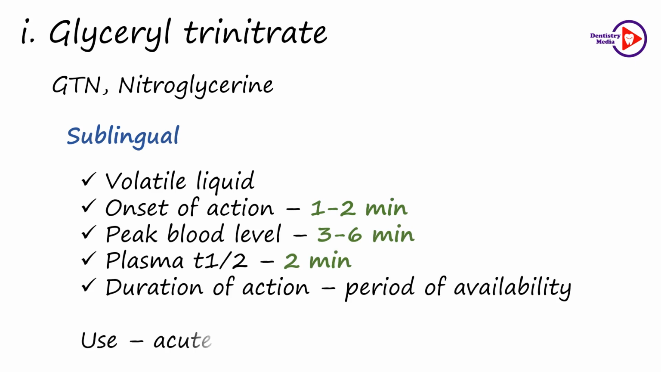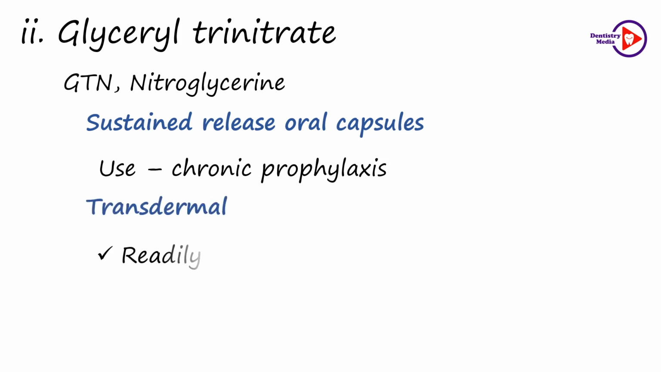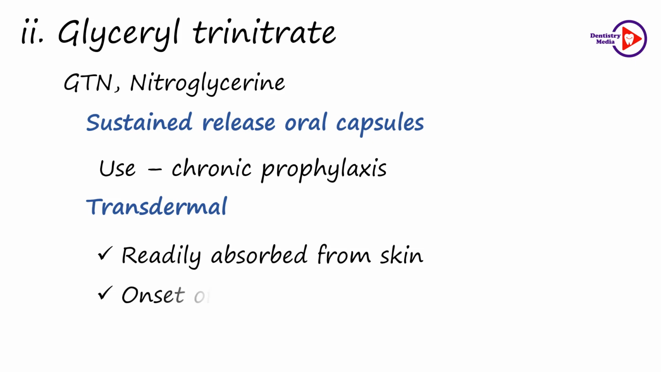They have a plasma half-life of only 2 minutes and the duration of action depends on the period it remains available for absorption from the buccal mucosa. The sustained release oral capsule of glyceryl trinitrate contains a higher amount of the drug, therefore they are used for chronic prophylaxis. As these drugs can be readily absorbed from the skin, they can be given by the transdermal route,